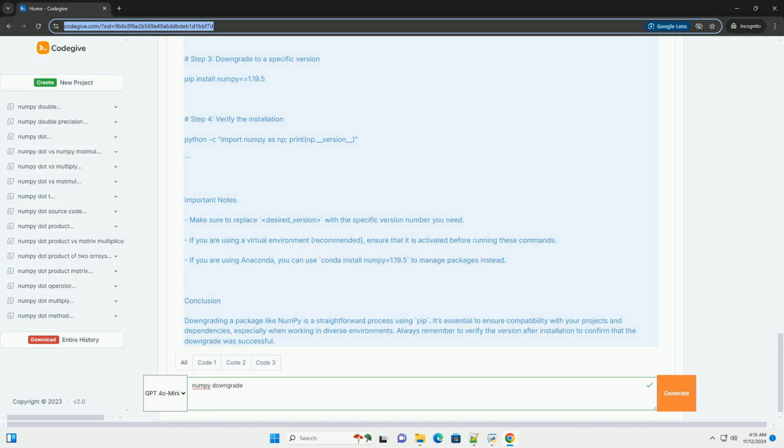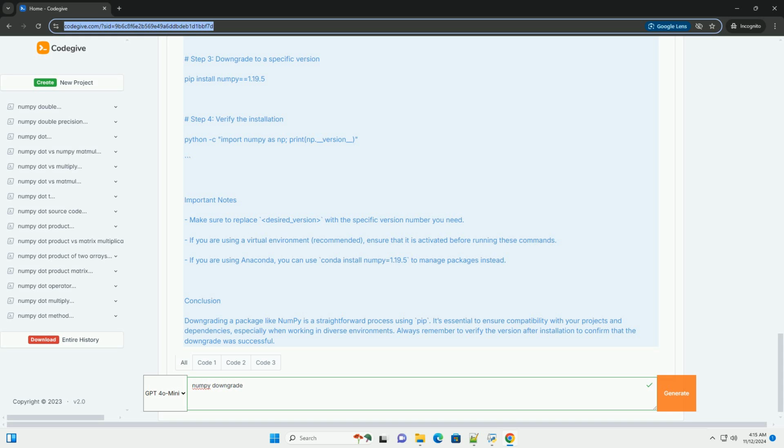Step 3. Downgrade numpy. To downgrade numpy, you can specify the version you want to install. Use the following command in your terminal or command prompt. For example, if you want to downgrade to version 1.19.5, you would run. Step 4. Verify the installation. After downgrading, verify that the correct version has been installed by running the following code again.